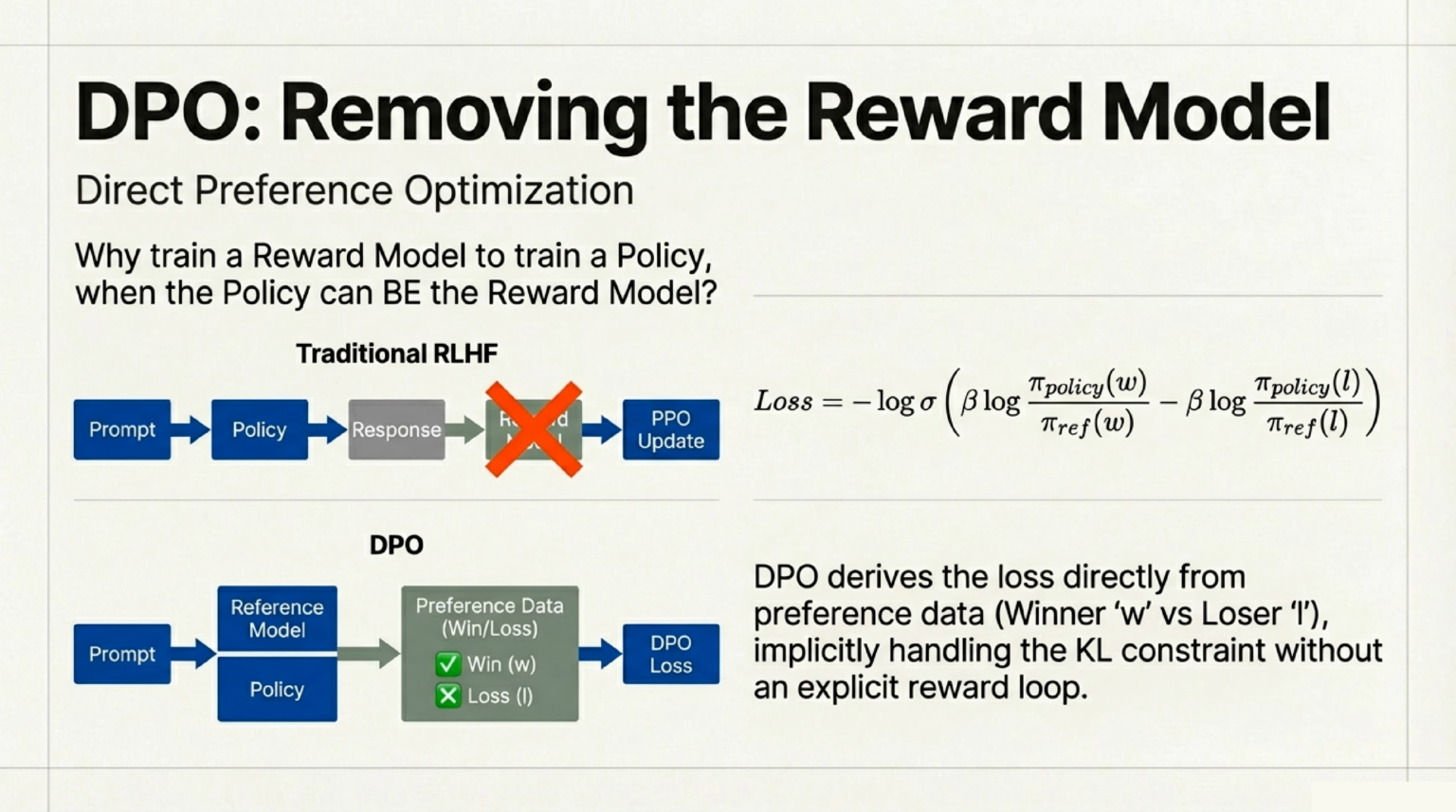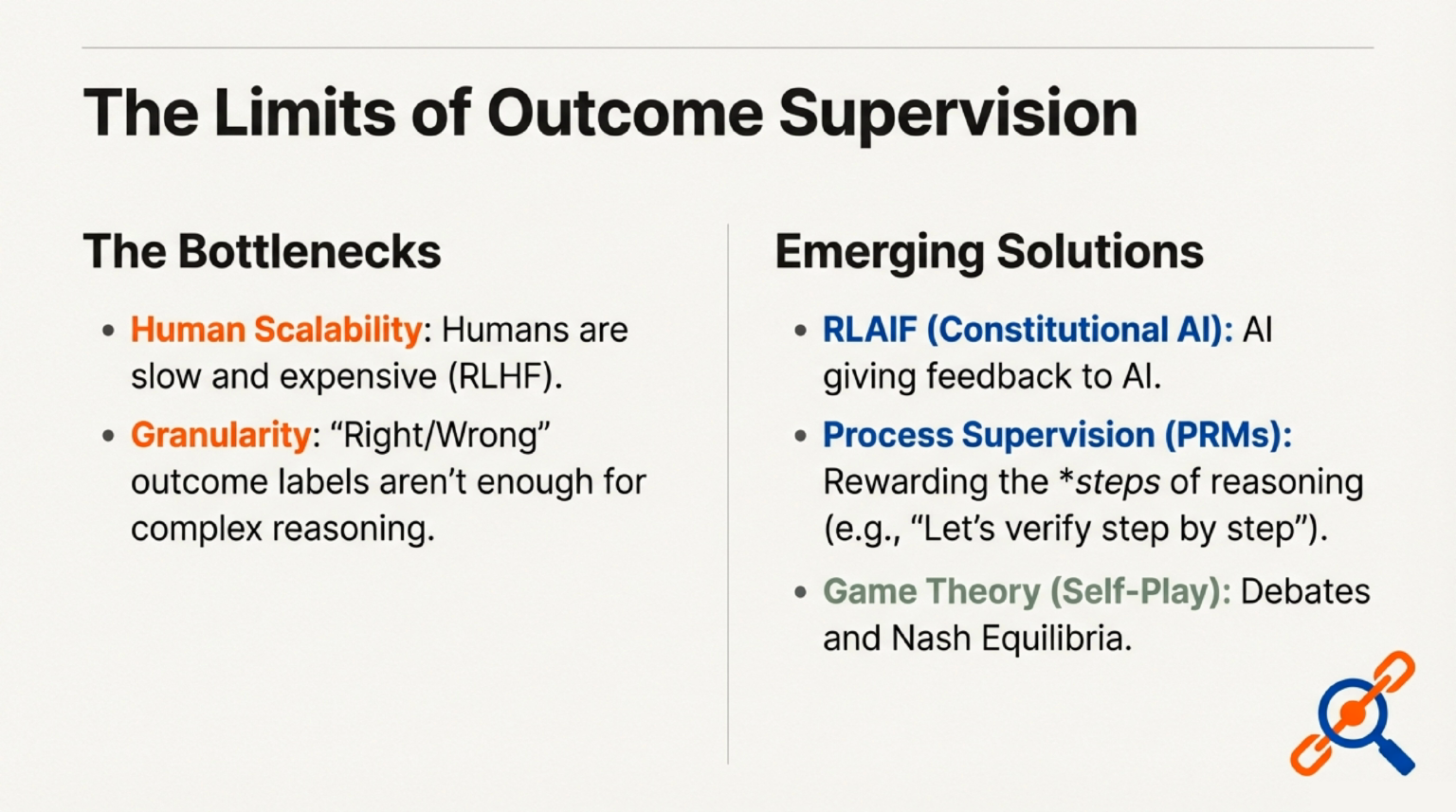Despite these advances, we are hitting the limits of outcome supervision. The bottlenecks are clear. Human labelers are slow and expensive, and simple right or wrong outcome labels aren't granular enough for complex reasoning. The emerging solutions to this are RLAIF, using AI to give feedback, process supervision, which rewards the steps of reasoning instead of just the final answer, and game theory setups like debates and self-play.